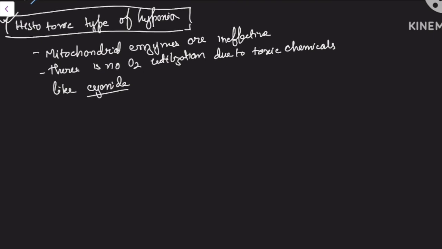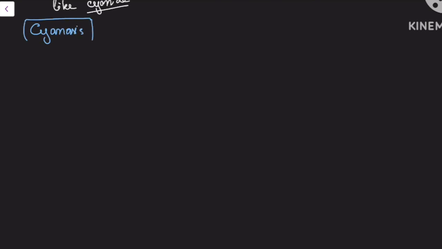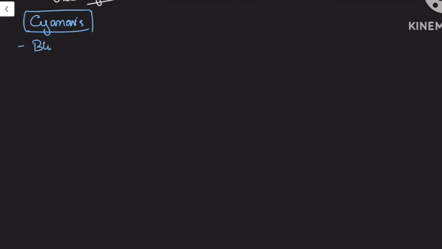Okay. So the next topic I was telling about is cyanosis. This is also a very important topic. Cyanosis. What happens? Bluish discoloration of the skin and mucous membrane.